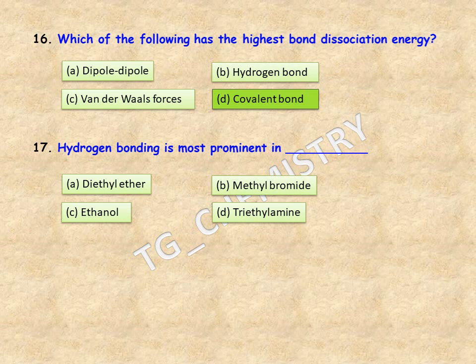Next is, hydrogen bonding is most prominent in blank. Options are diethyl ether, option B, methyl bromide, option C, ethanol, and option D, triethylamine. Now the right answer should be option C, ethanol.